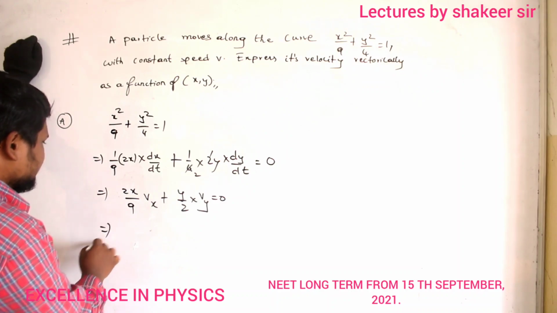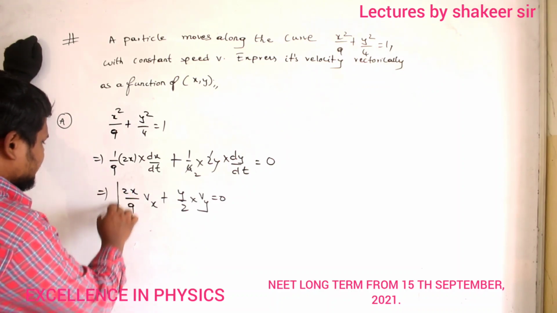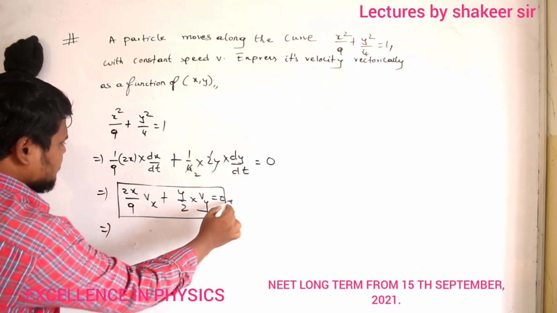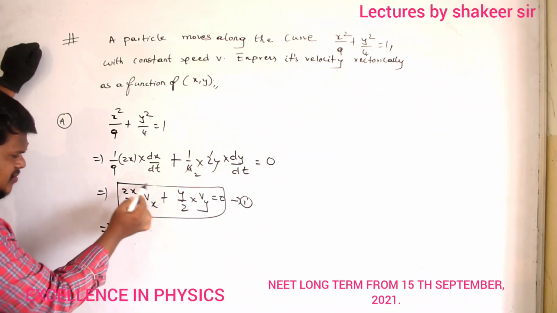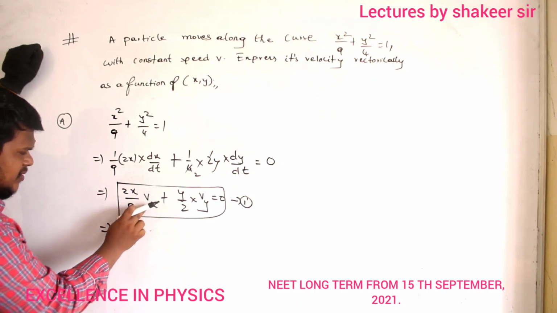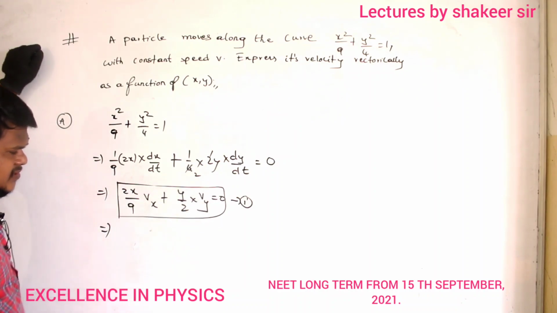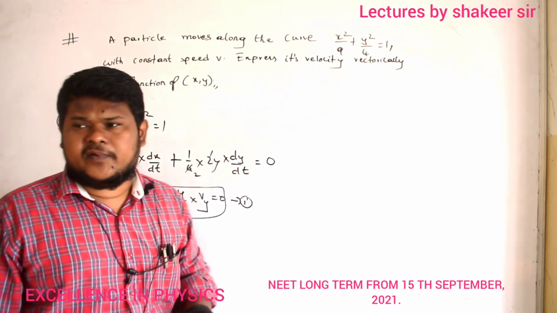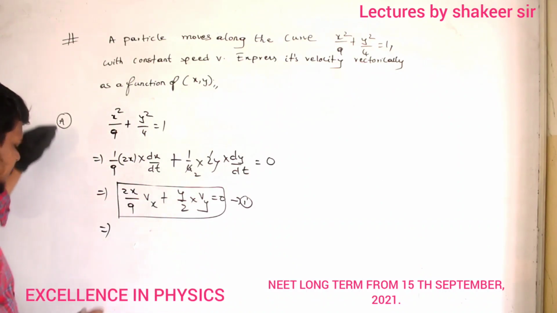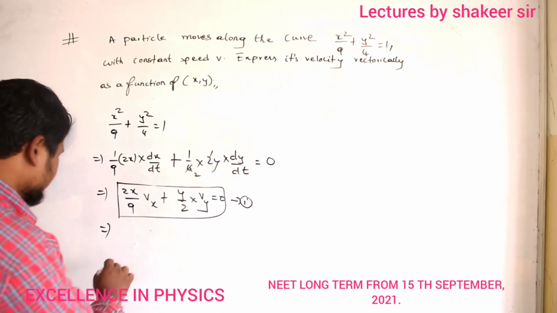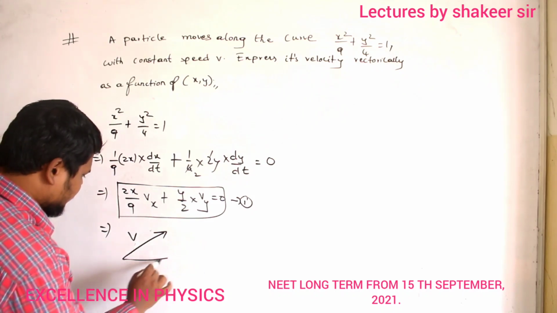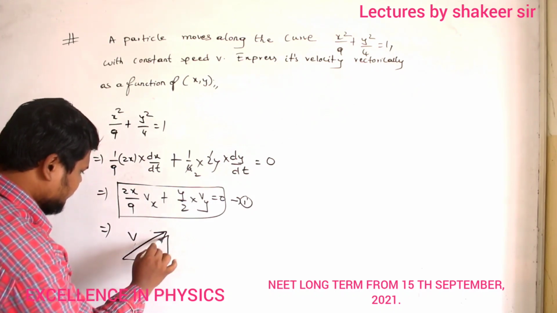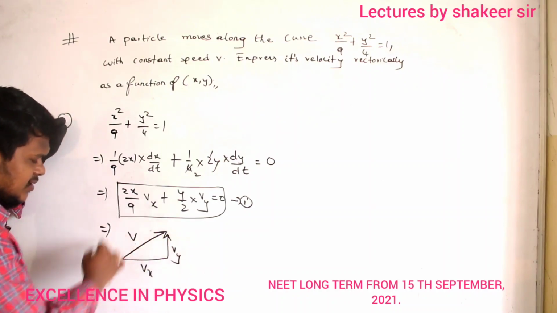Okay. Now let us see what I can do. First of all, let us consider this is my equation number 1. Clear, number? So for this particle, velocity along x-axis is represented by Vx, velocity along y-axis is represented by Vy. It means, for example, if I take the total velocity as V, then x component will be Vx and y component will be Vy. Can I write like this?